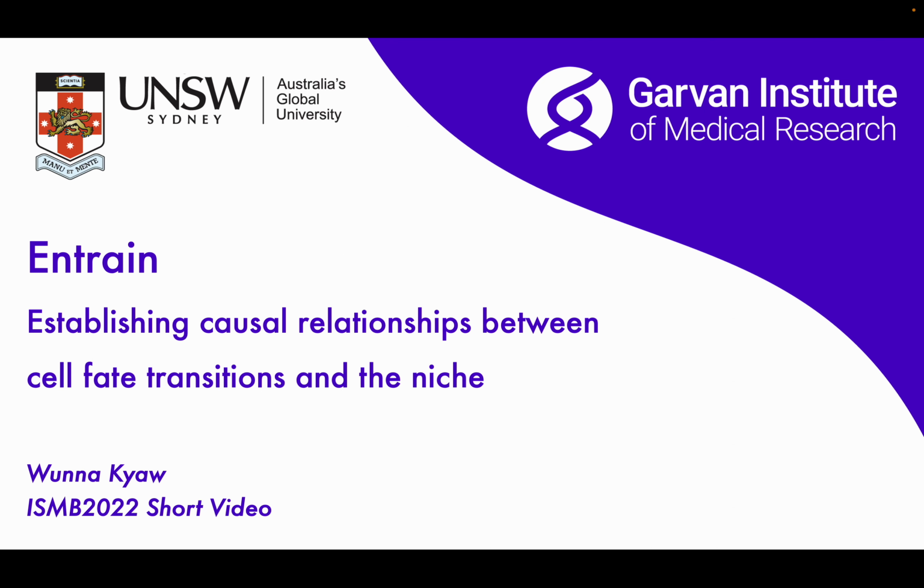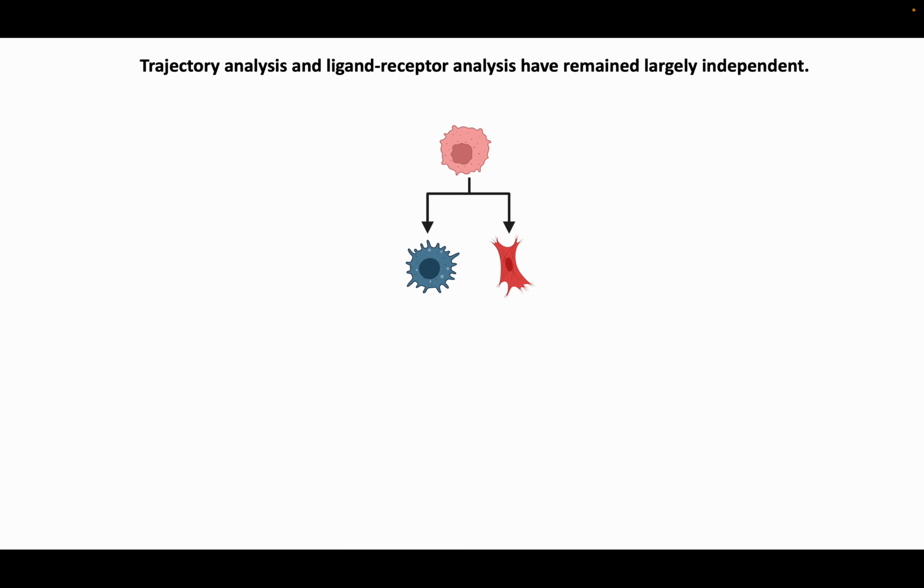Entrain is a computational tool for single-cell RNA data that elucidates the extracellular drivers that are responsible for differentiation. It does this by merging trajectory analysis with ligand receptor tools. In multicellular organisms, cells adopt different states of differentiation, which allows them to perform their specialized tasks. This requires both multiple cell fate decisions, as well as, importantly, the ability of cells to communicate and regulate each other to perform their tasks.